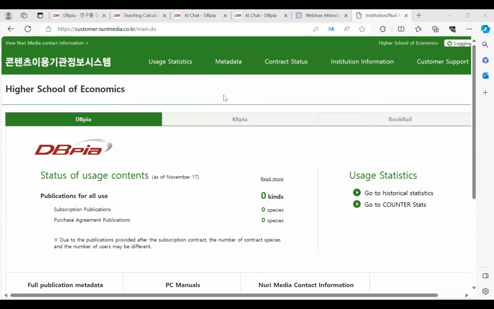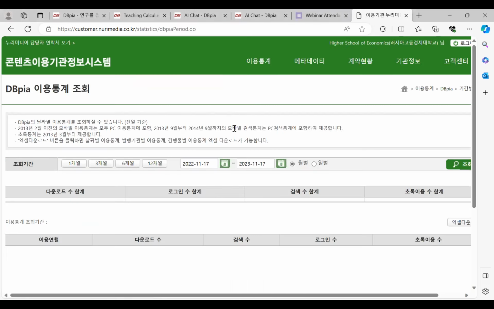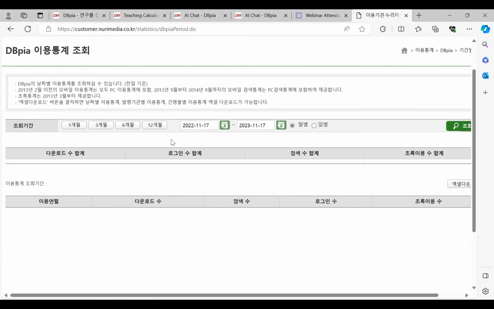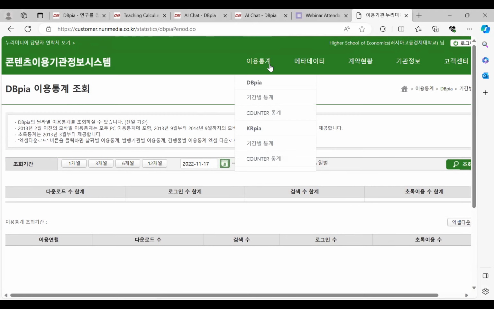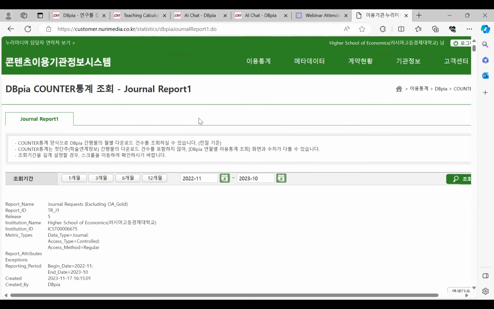So this is the customer site, and this is the customer site for Higher School of Economics. And as you can see, there is a usage statistics button here. So you can click it and you can extract statistics by period, and you can also extract COUNTER statistics here.